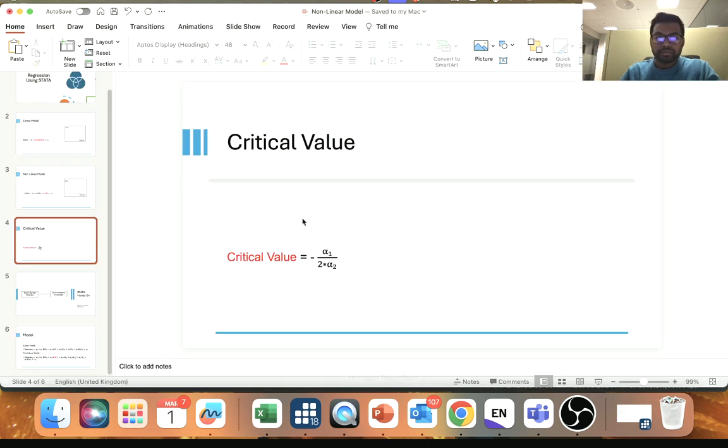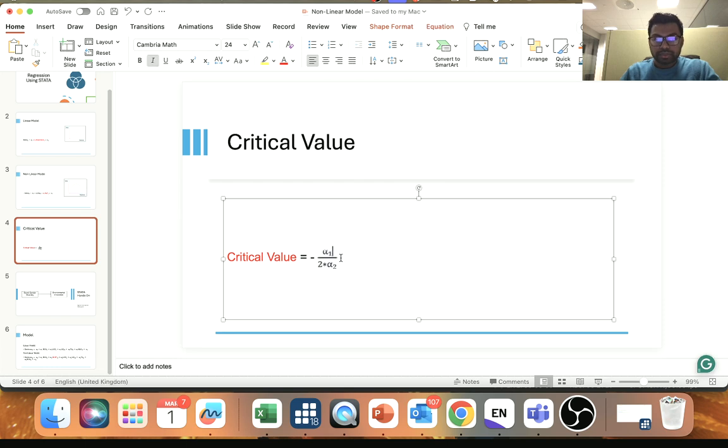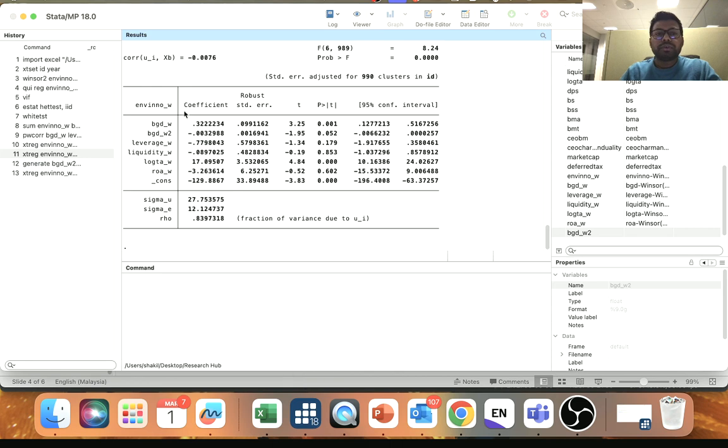So if you come here, you can just put the values. If you put this value and divide with 2, multiply with these values, then you'll get the critical value. So the critical value will be 47%, I guess. Obviously there is an increase.